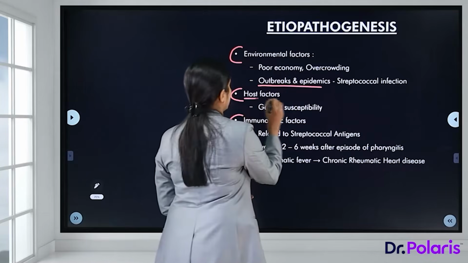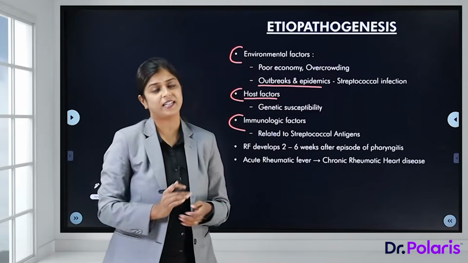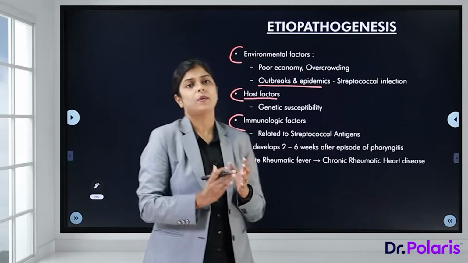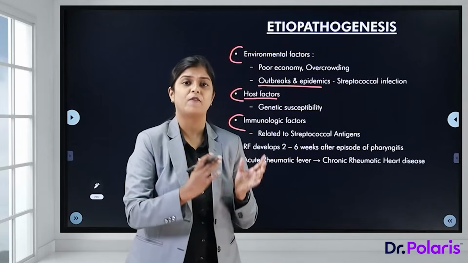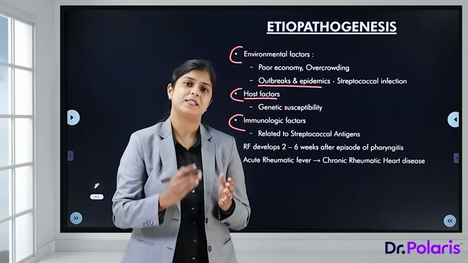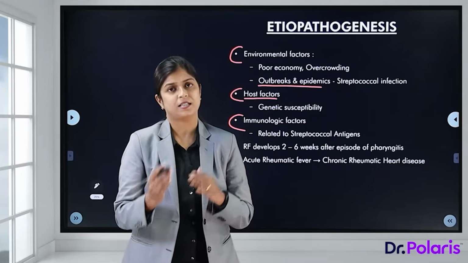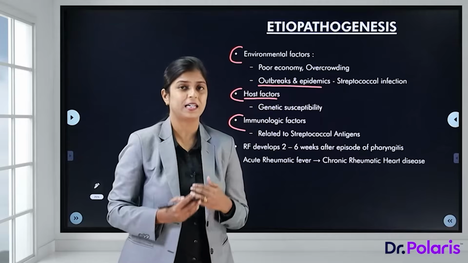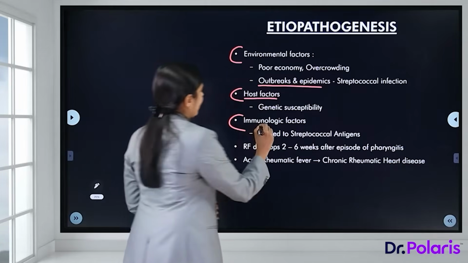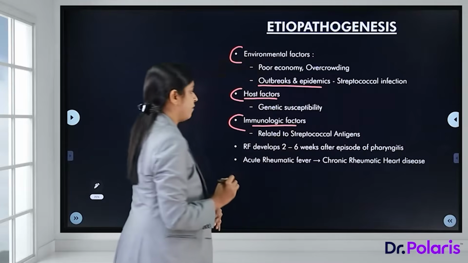The next is host factor, that is the genetic susceptibility. So, it is said that this is more common in families, or when you have first degree relatives who have had rheumatic fever. Also, the predilection of this disease in twins increases. So, that is the genetic or the host factors. Then coming to the immunological factors.